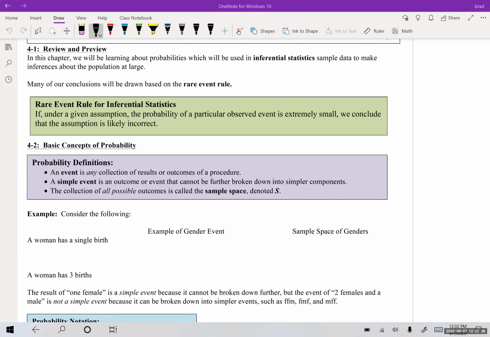So the rare event rule is the first thing that we're going to understand. It says if under a given assumption, the probability of a particular observed event is extremely small, we conclude that the assumption is most likely incorrect. So basically, if something has a very small percentage of actually happening, then we say that our original assumption was probably a bad idea, was incorrect, okay?